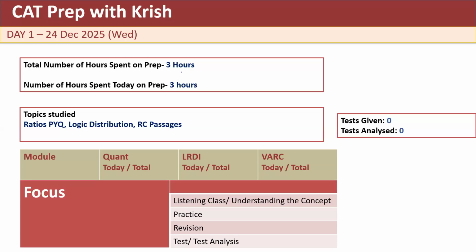Hi everyone. Today I've spent 3 hours on CAT preparation. Today was my first day preparing for CAT 2026. I've studied ratios PYQs. I've listened to the class on distribution chapter in LRDI, and I have also listened to the class on 2 reading comprehension passages.